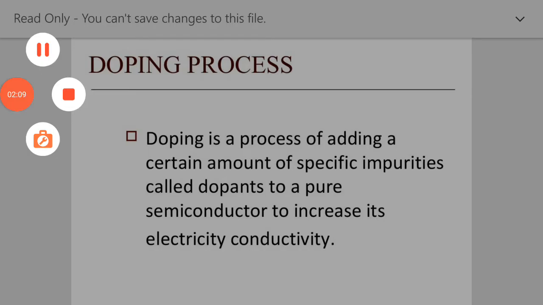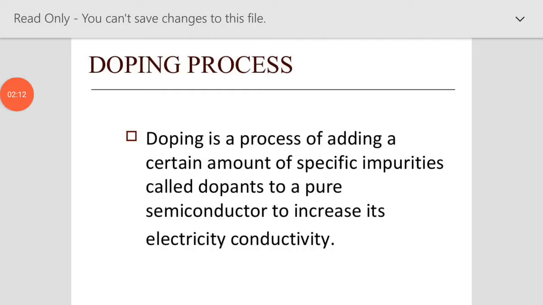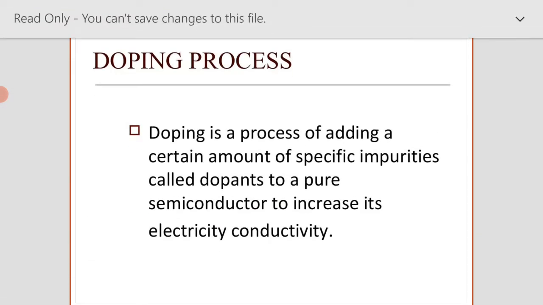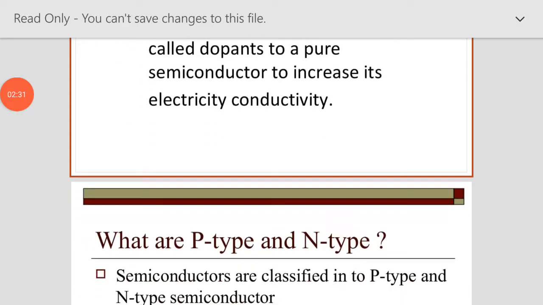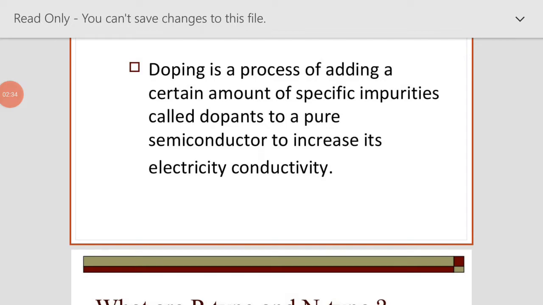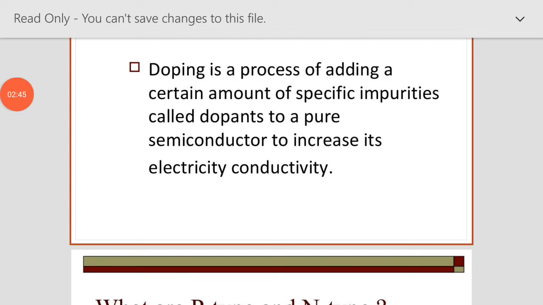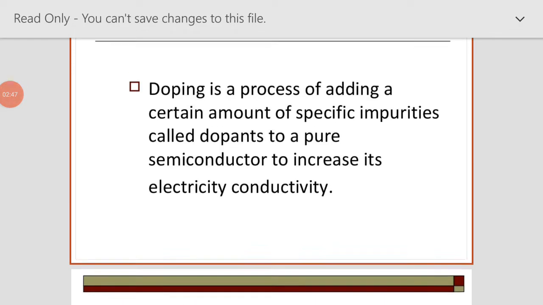Before proceeding with the types of semiconductor, we see the doping process. Doping is a process of adding a certain amount of specific impurities called dopants to a pure semiconductor to increase its electrical conductivity. There are different types of doping: donor doping and acceptor doping. In n-type material we use donor doping, and in p-type material we use acceptor doping.